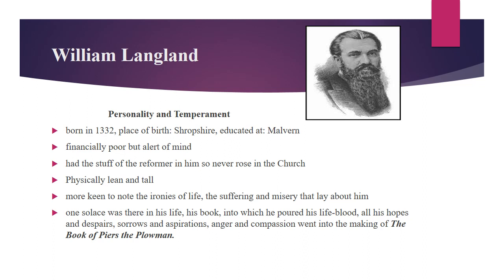So he never rose in the church and he was physically lean and tall, and he was more keen to note the ironies of life, the suffering and misery that lay about him. There was only one solace in his life, and that was his long poem entitled as The Book of Piers the Plowman. And this was the book into which he poured his lifeblood, all his hopes and despairs, sorrows and aspirations, anger and compassion. They went into the making of this poem that is entitled as The Book of Piers the Plowman.